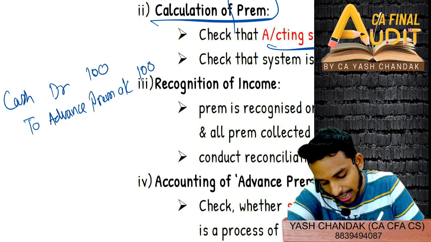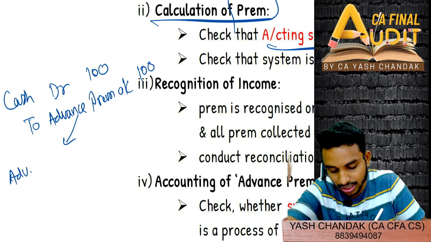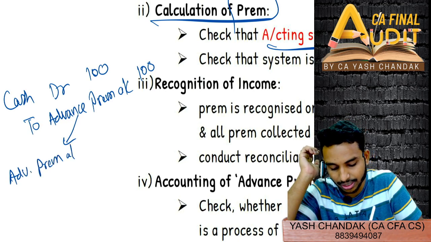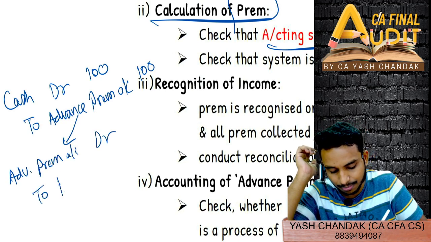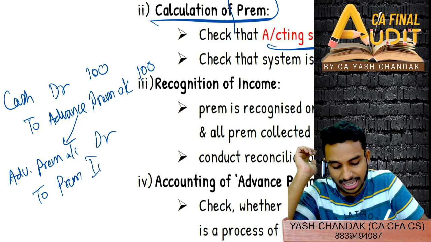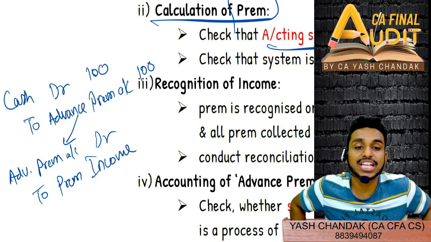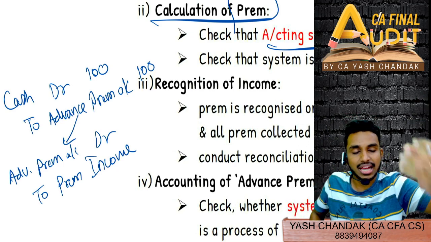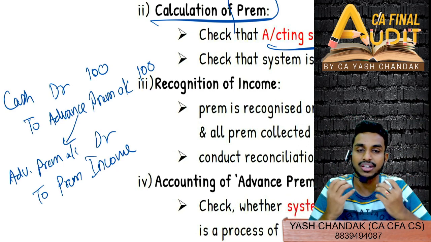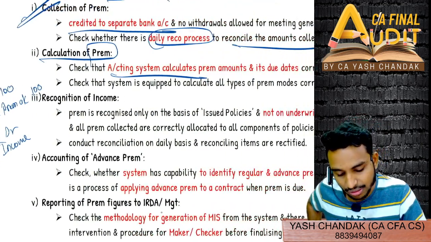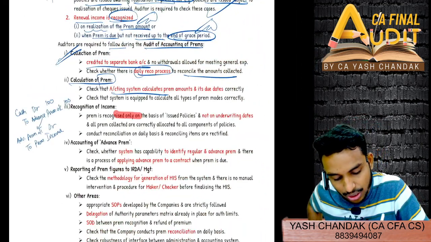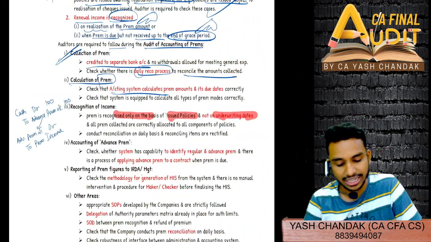And then when you apply this advance premium, you will reverse this advance premium account, debit it, and then recognize the premium income. Income you will recognize when the policy starts or when you have realized the cash, whichever is later. So that is what they have given. Premium is recognized only on the basis of issued policy and not on underwriting dates.